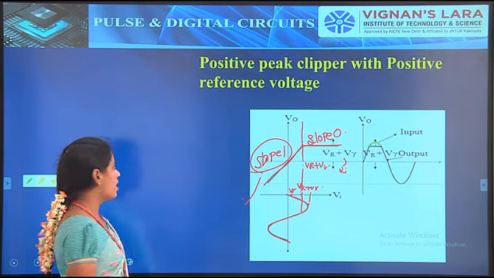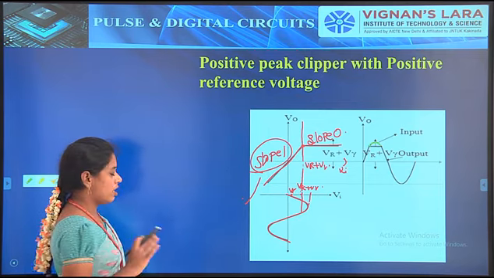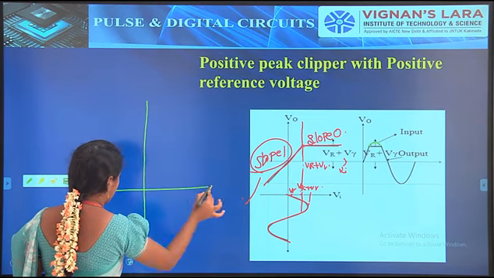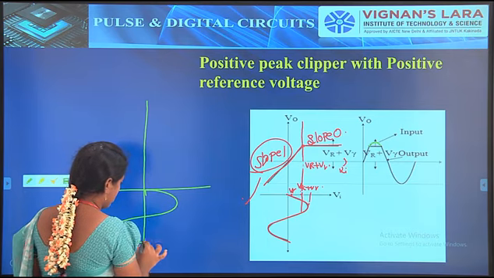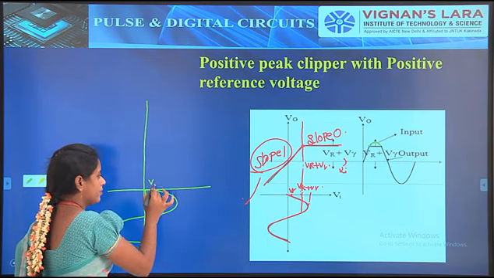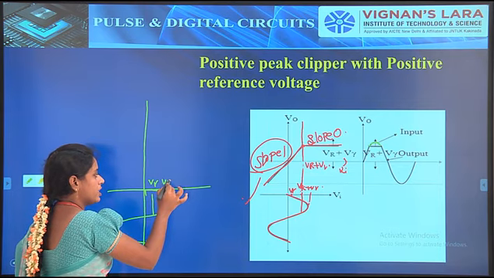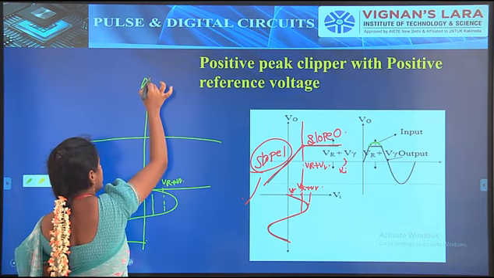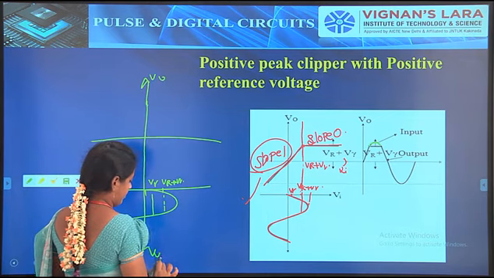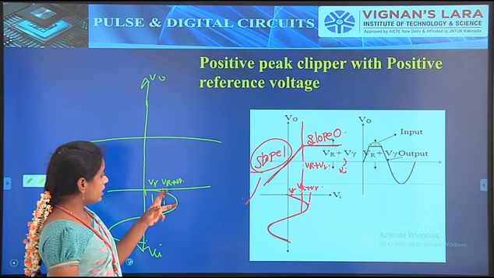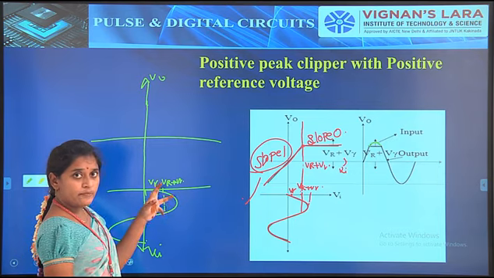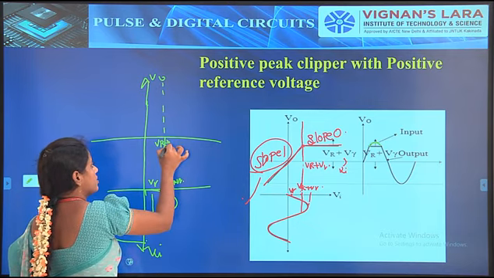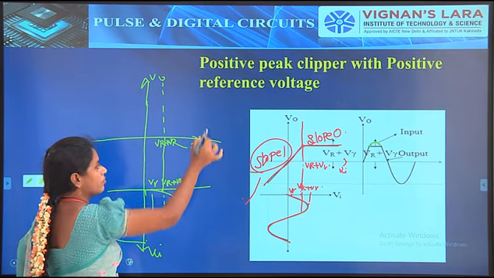So again we have to draw these waveforms for clear explanation. Simply we can say that this is an input signal. It consists of V gamma, and this level is VR plus V gamma. And this is for the slope. That is V naught, here indicated with VA. When the input voltage is greater than VR plus V gamma, we have to indicate VR plus V gamma. Here it is also VA.